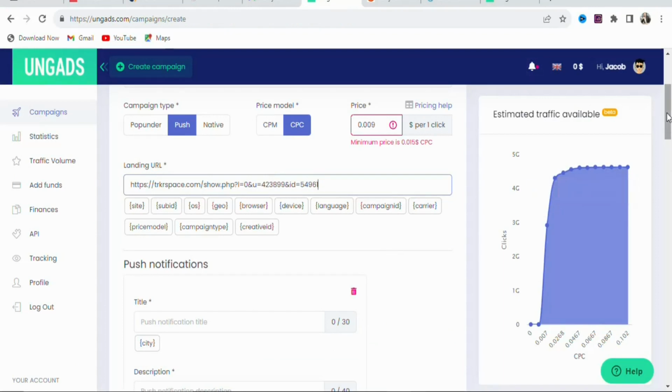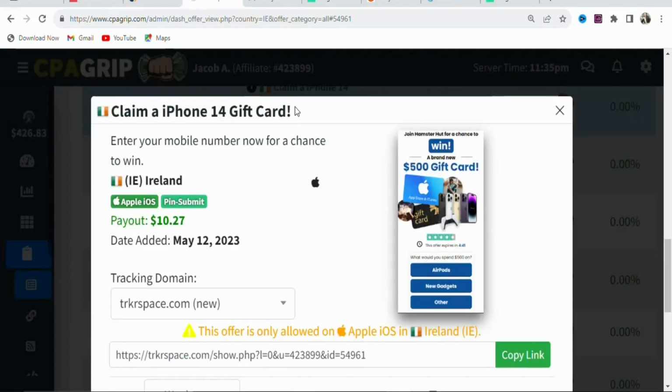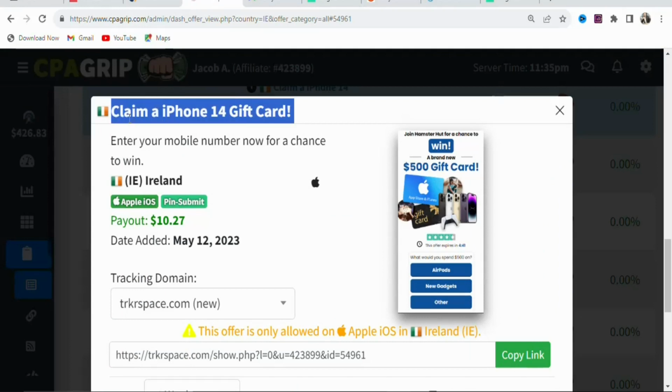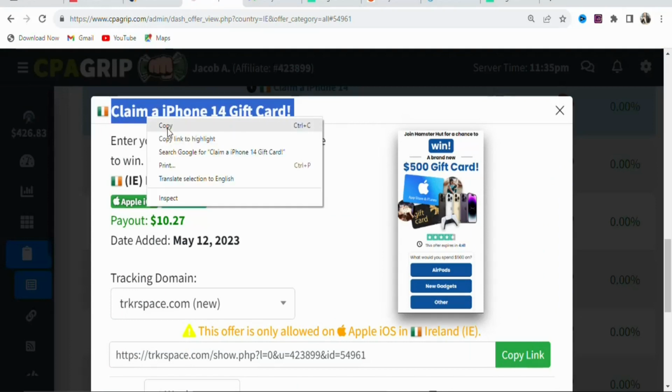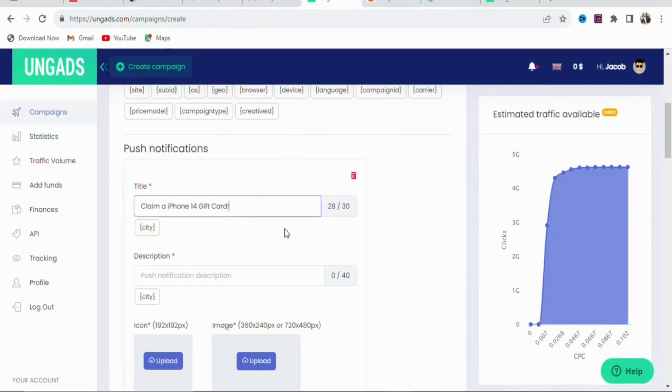Once that is done, you are going to scroll down. Once you scroll down, you can see title. So you are going to enter the title of the offer right here. So just come back on CPA Grip. You can see this is the title of the offer. Just highlight it. Once you highlight it, you are going to copy it. Once you copy it, you are going to come back and then paste it right here. As you can see, that has been done.